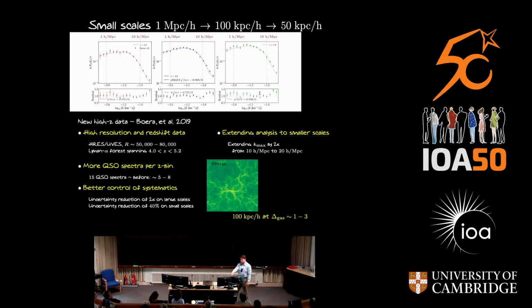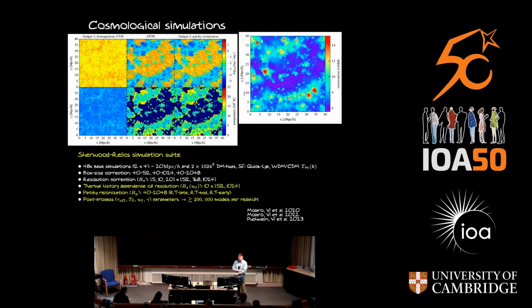These measurements up top here are the measurements of the 1D clustering from only 15 quasar sightlines, and this is really allowing us to get to unprecedented precision on the different dark matter models that we can extract from the Lyman-alpha forest. And because we are probing this very, very small scale physics, we have to rely on cosmological simulations for interpretation. We cannot rely on semi-analytic or analytic models anymore.